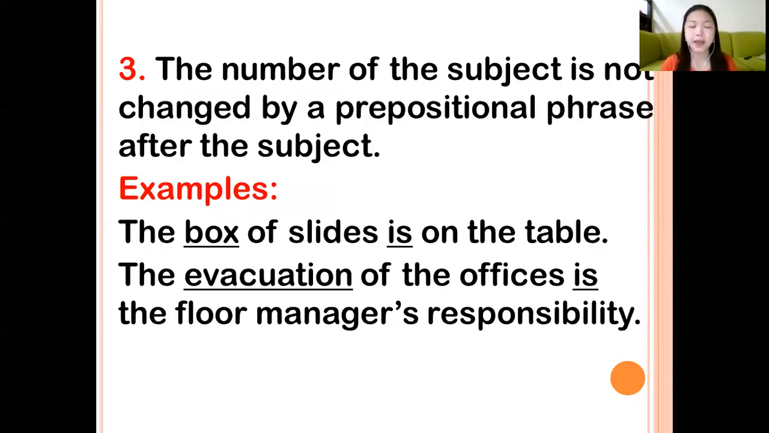Another example, the evacuation of the office is the floor manager's responsibility. So again, even though there is a prepositional phrase such as of the office, do not be distracted. Focus on the subject, evacuation, which is singular. Therefore, you must take a singular form of the verb. Okay, so those are the first three rules, which are similar to each other. They have intervening words, clauses, or prepositional phrases. But then again, focus on the subject.